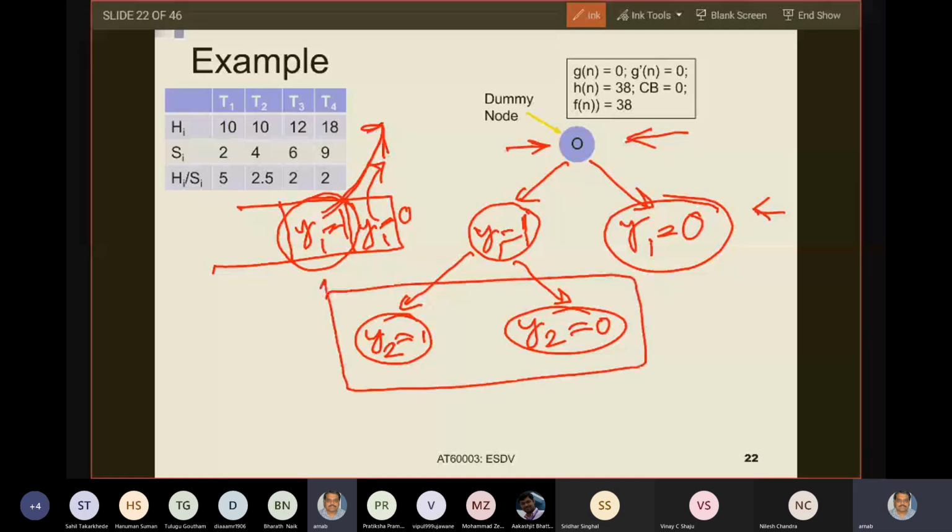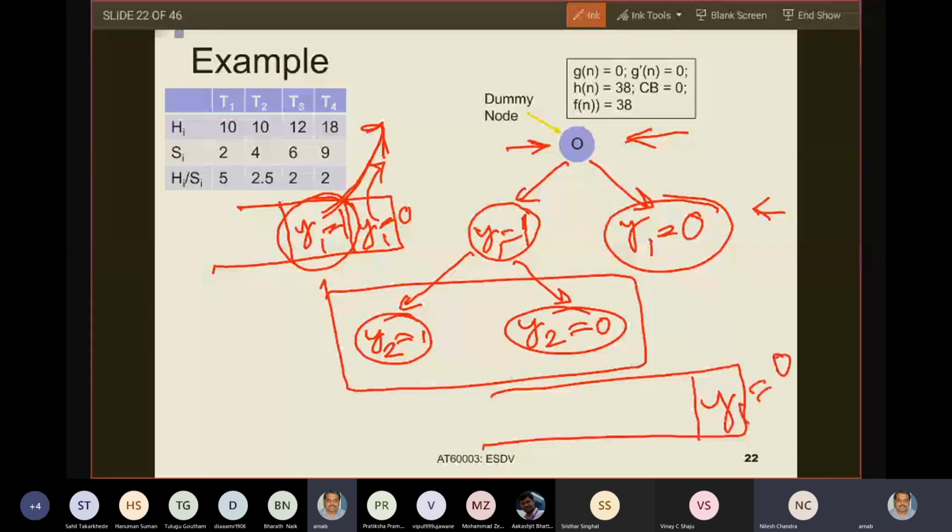The first element will be y1 equals to 0. The second element will be y2 equals to 0. And the third element will be y2 equals to 1. Because y1 equals to 1 has been extracted.